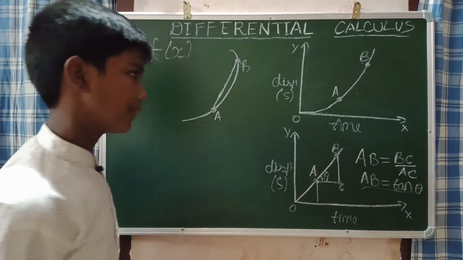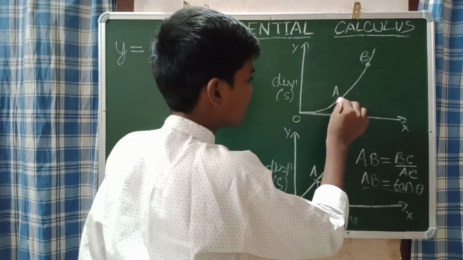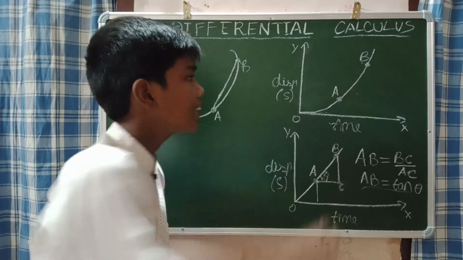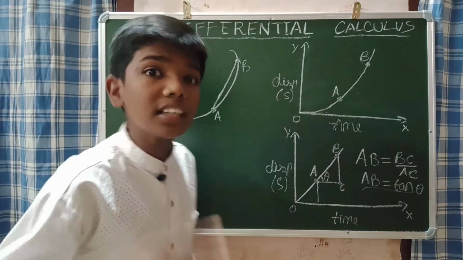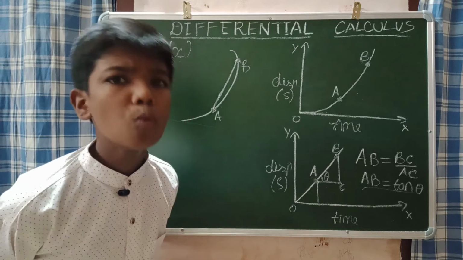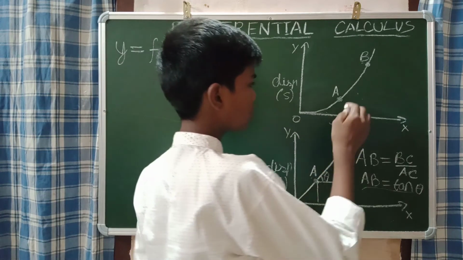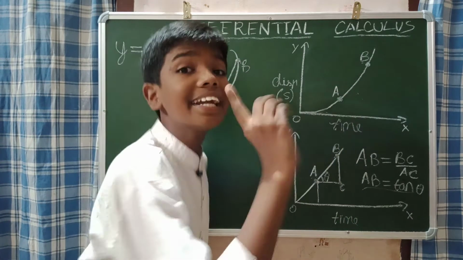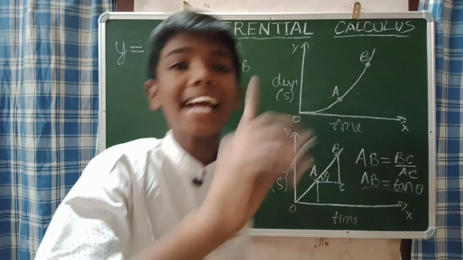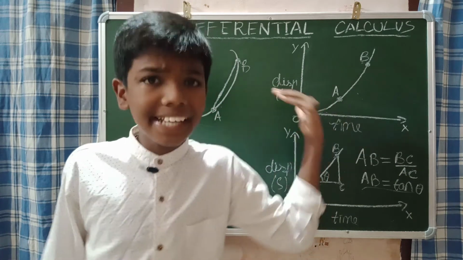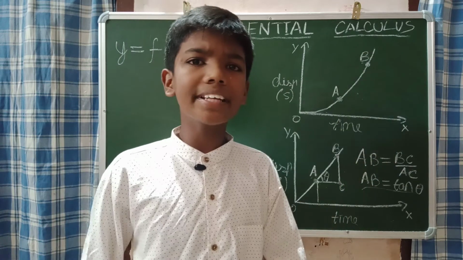Now let me say that we need to find the exact value of velocity at the point A. How will I do that? We need to find the exact value of velocity at the point A, and finding that exact value is called differential calculus.